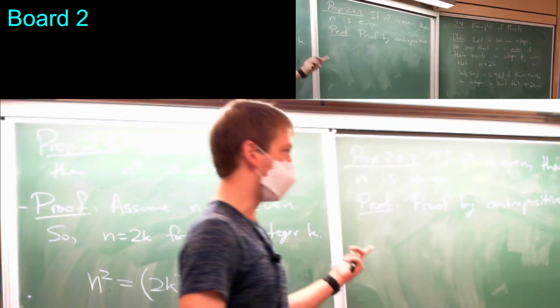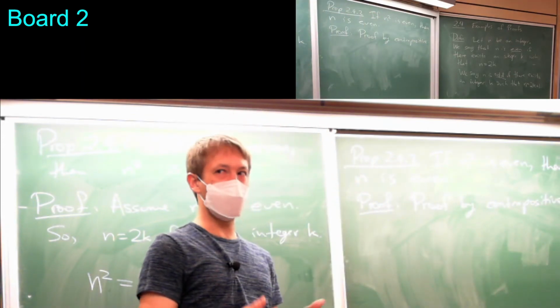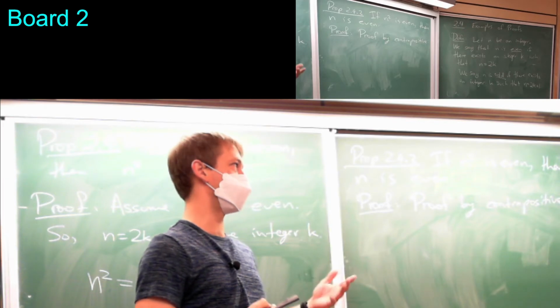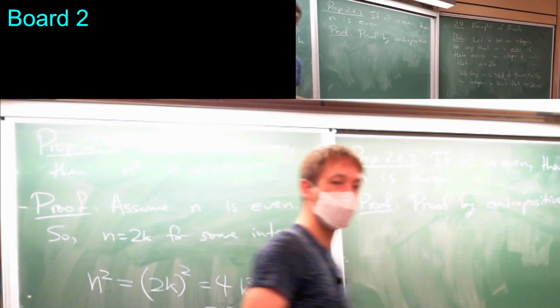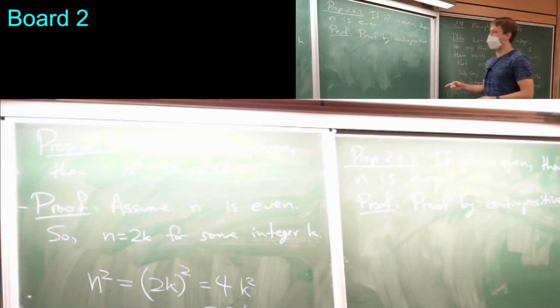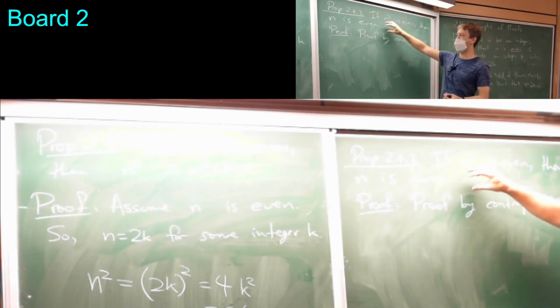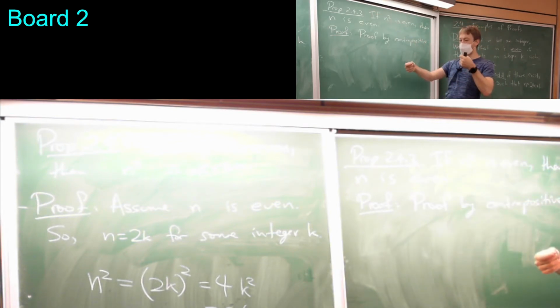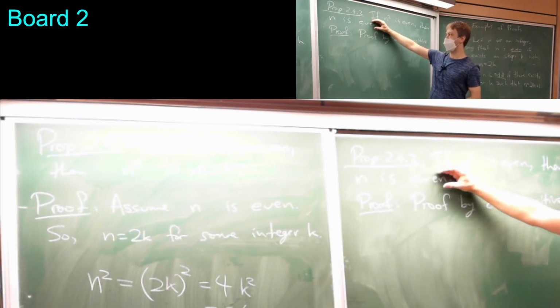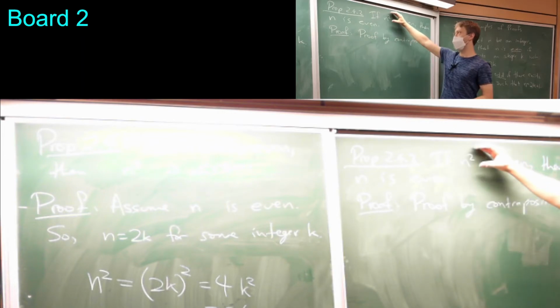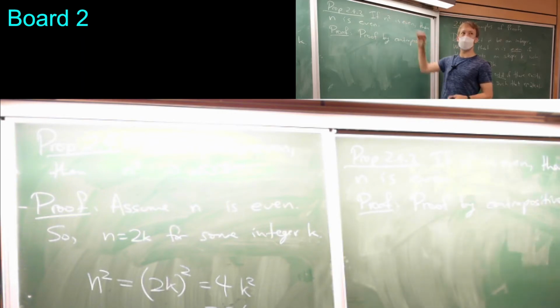But you could prove this by contradiction, and actually the argument will sound almost the same as doing it by contrapositive. It won't be quite the same, but it'll be quite similar. So I want to prove this by contrapositive, which means I want to prove the contrapositive. What's the contrapositive of this statement? Yeah, exactly. So this is like an if this, then that thing. So, right, P implies Q is the same as not Q implies not P. So we're going to assume n is not even, and we're going to prove that n squared is not even.